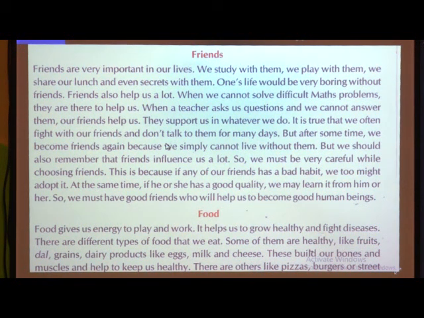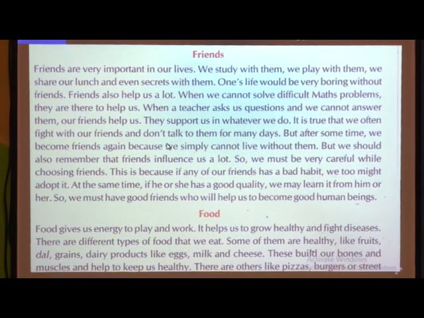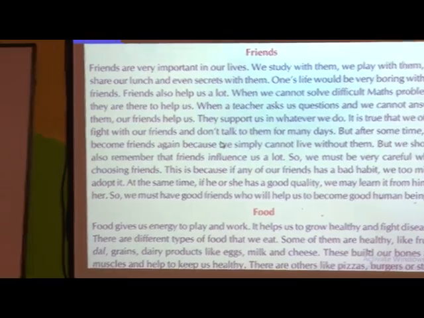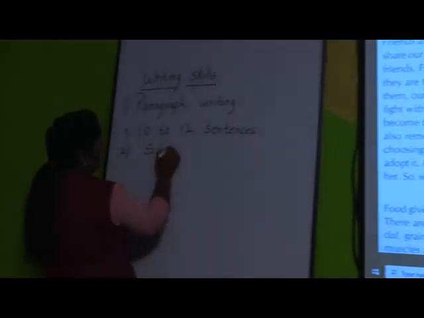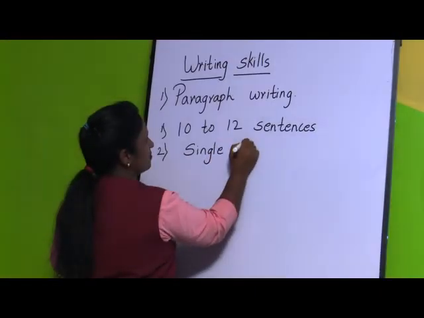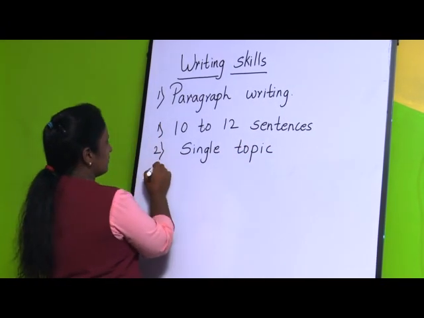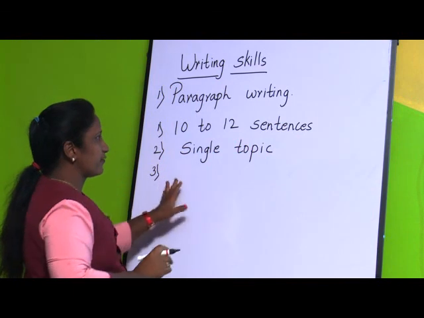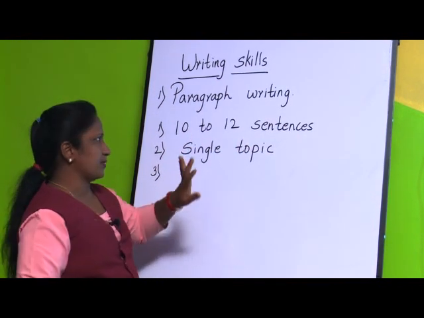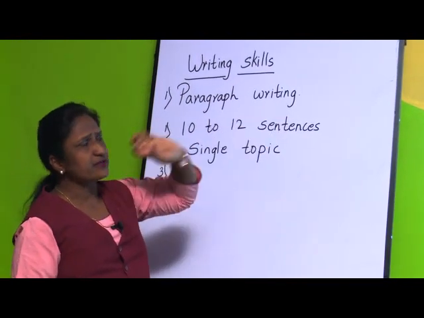First thing: you are going to write the paragraph in 10 to 12 sentences. Second, you are going to write it on a single topic. Third thing, suppose we have started the topic with friends.